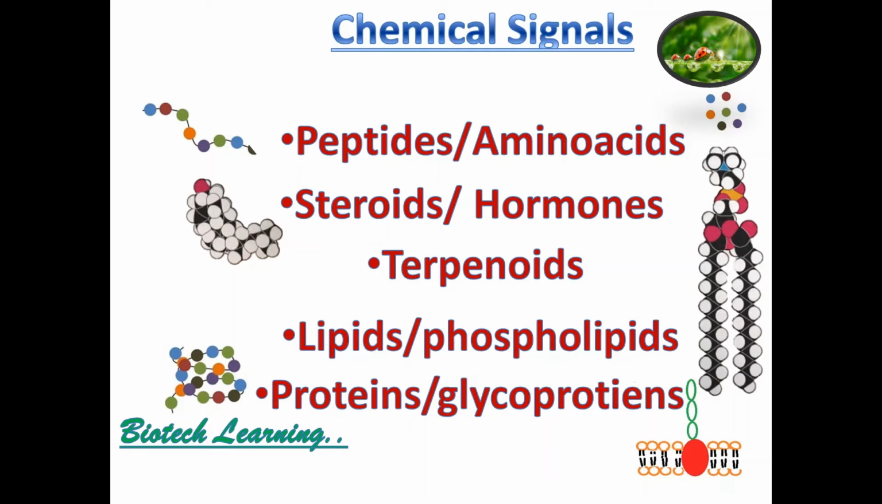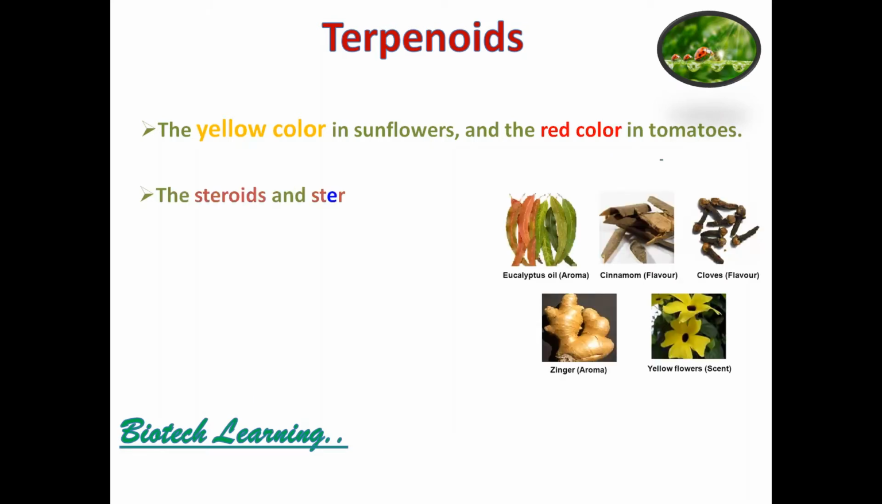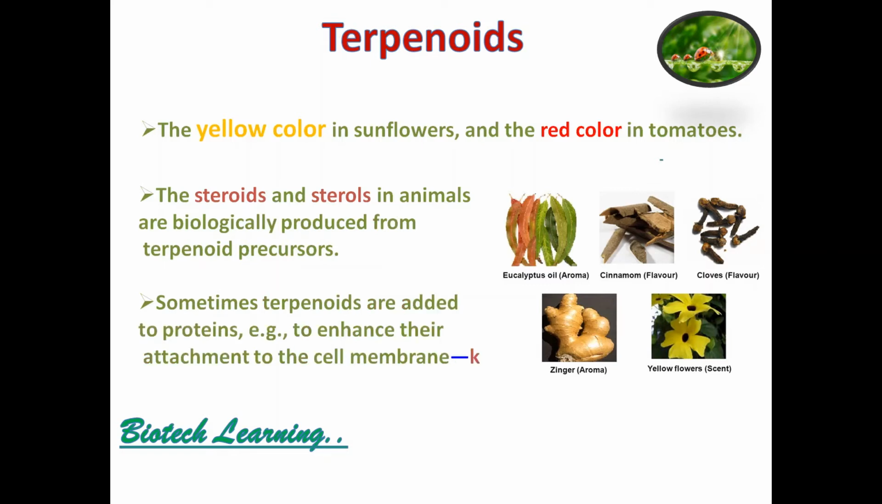Okay, if you want to know, terpenoids are responsible for the yellow color in sunflower, red color in tomatoes, and they are responsible for the aroma of eucalyptus oil, flavor of cinnamon or cloves or ginger. And terpenoids are also responsible for the production of steroids and sterols in animals.